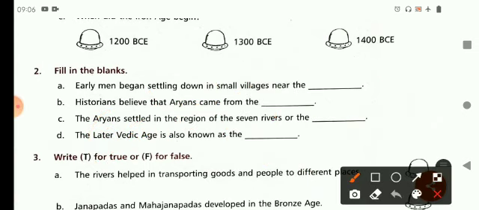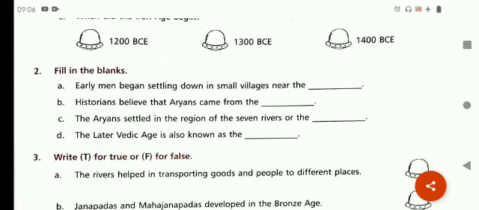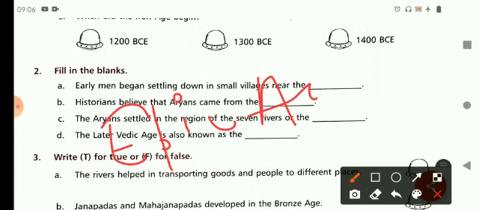Third one, the Aryans settled in the region of 7 rivers of the, and your answer is Sapt Sindhu. Next one. The later Vedic age is also known as, and the answer is epic age.